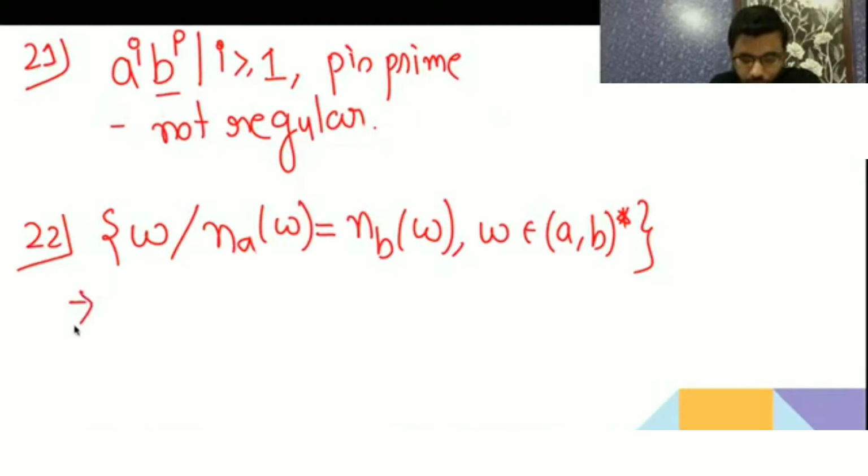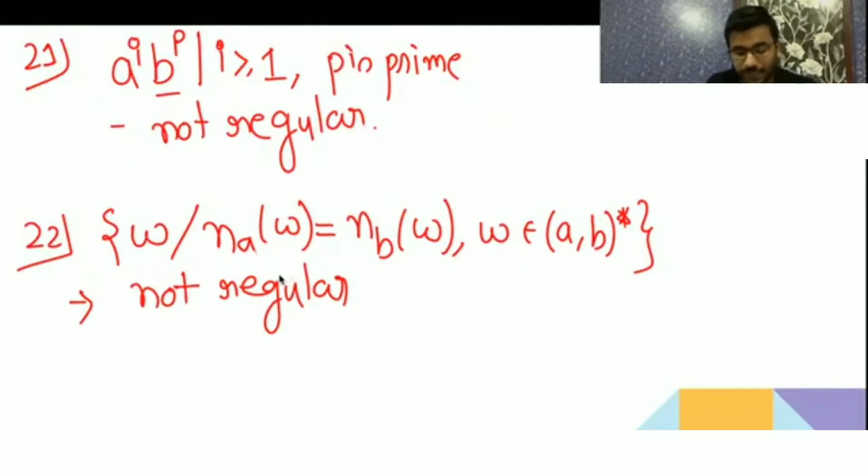Now 22 is saying not regular. It's not regular because you will not be able to do the counting. Whatever way, how can you say that the number of a is equal to 5 or b equal to 5? So the number of a and number of b you will not be able to say. I have told you that since we have a finite memory, we can only count a finite number of things. So it is an infinite string, and in it the restriction is that the number of a and number of b should be equal. So that we will not be able to do.